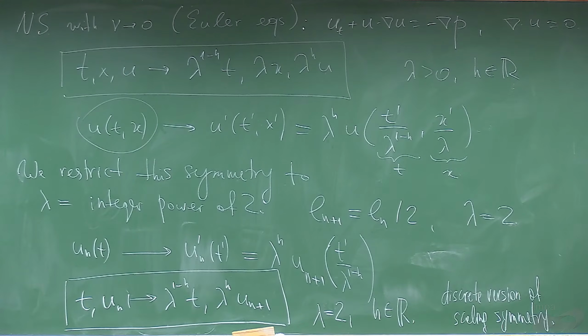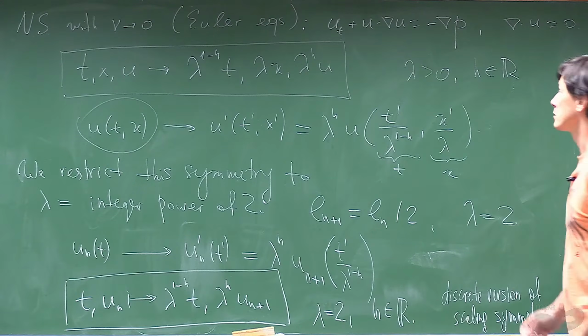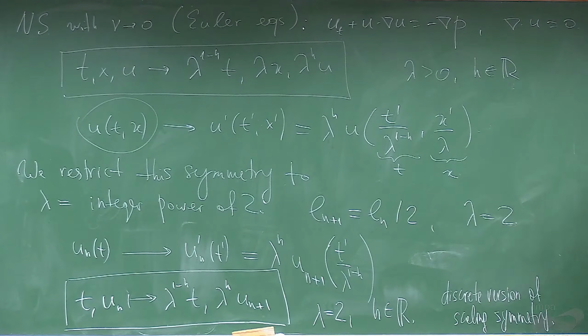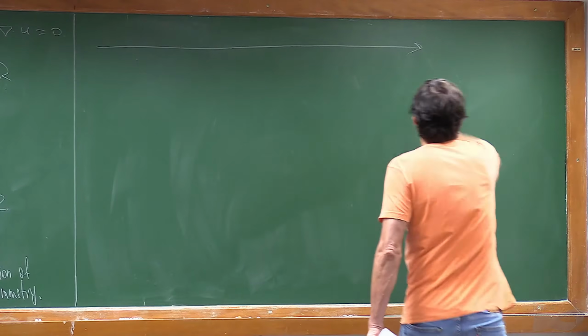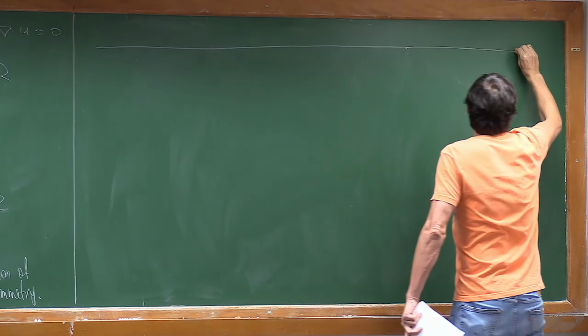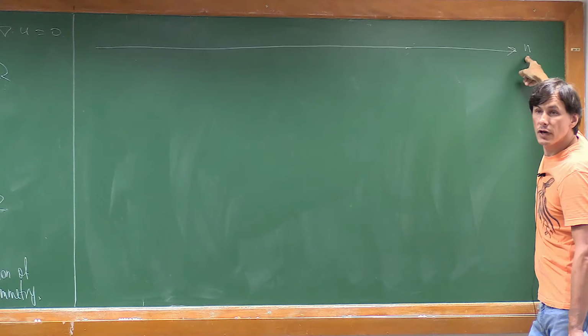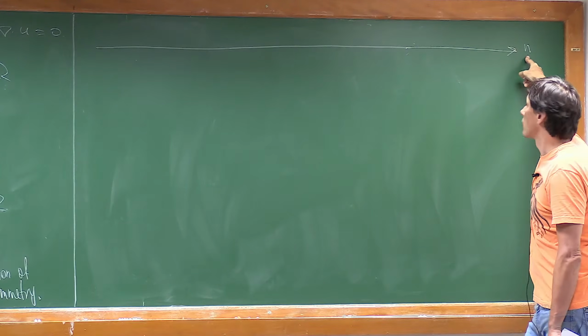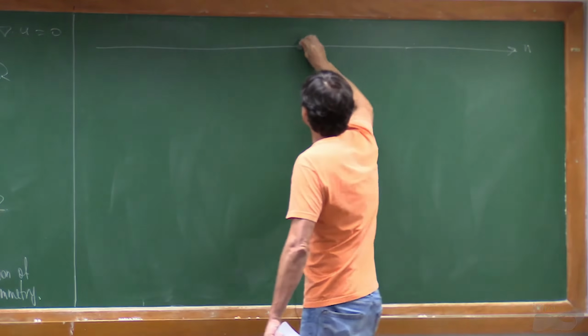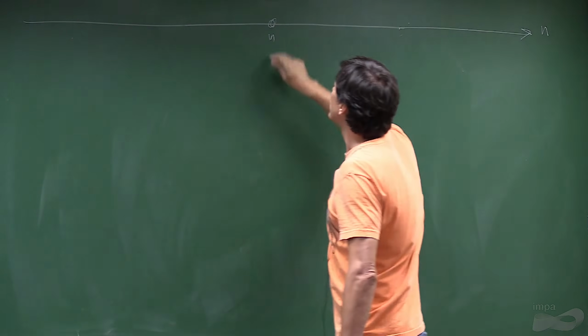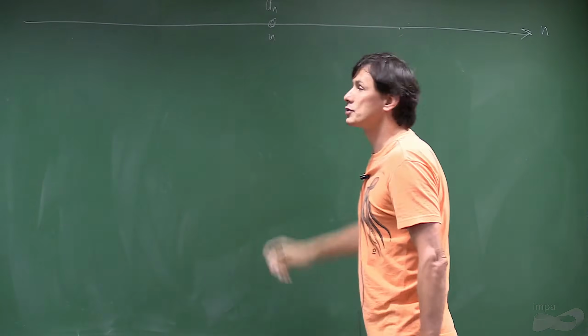So the next step is we want to construct equations. And how will you construct equations? Our space can now be labeled by a number n, which labels our scale. So at each n, we have a variable, u_n, which describes the scale here.